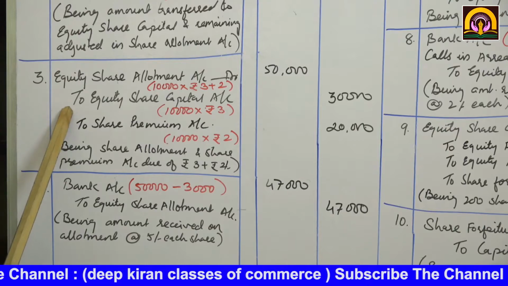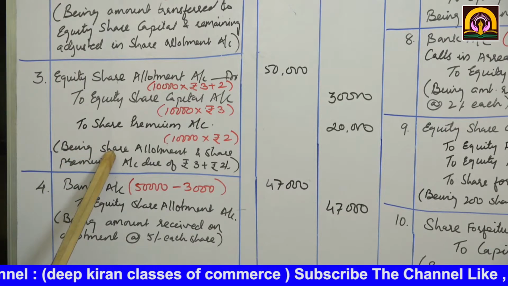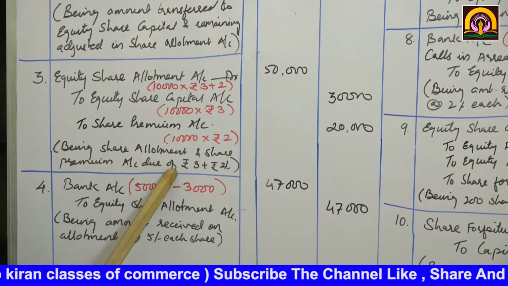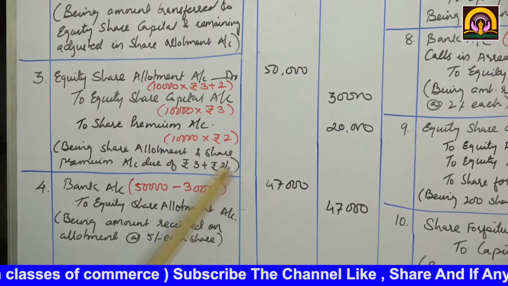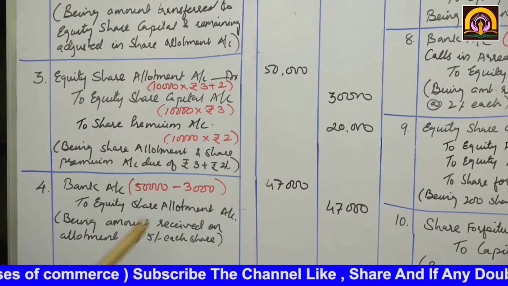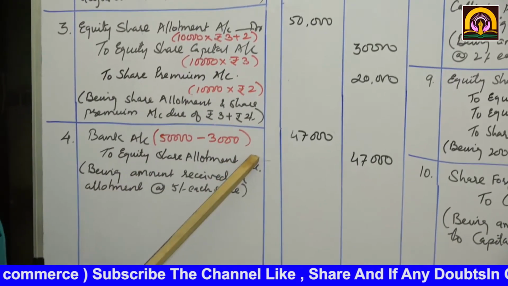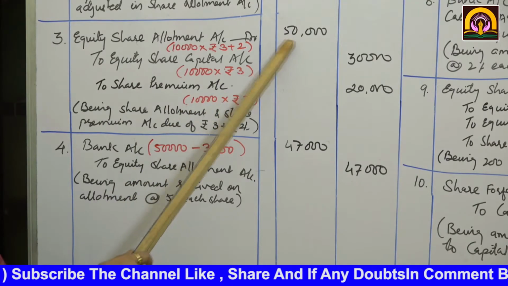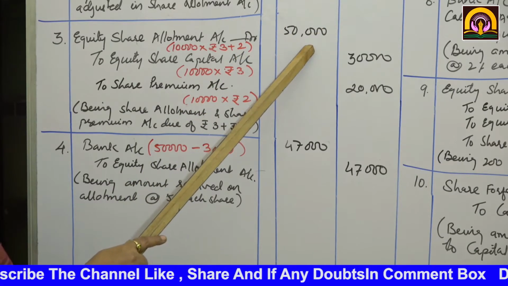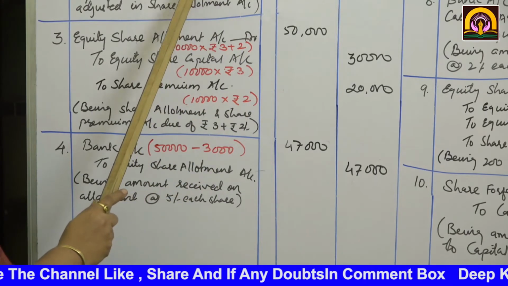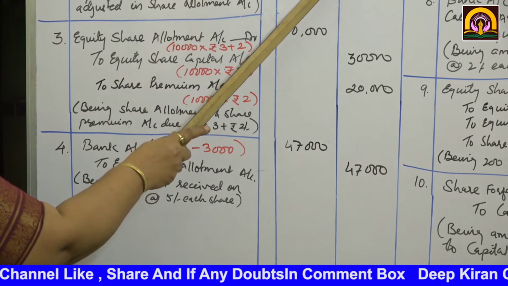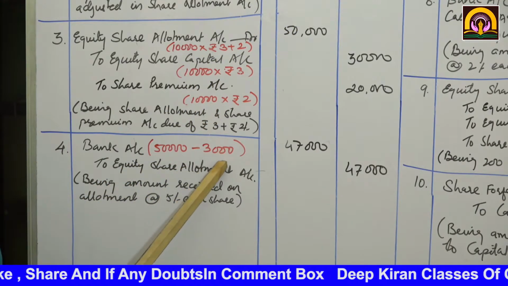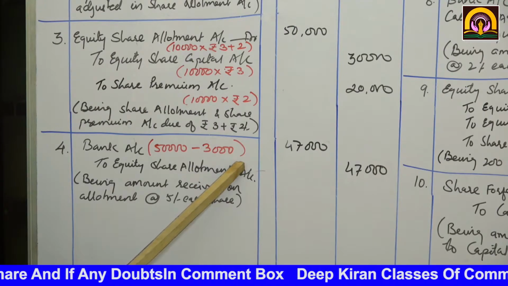I hope this entry you have understood well. Being share allotment and share premium account amount due of rupees 3 and rupees 2. Now see, this was the due entry, but how much are we going to receive? Bank account debit. Even though we had done the due entry of 50,000, we have already credited application of rupees 3,000. So you will minus that 3,000 because we have already received that in advance.